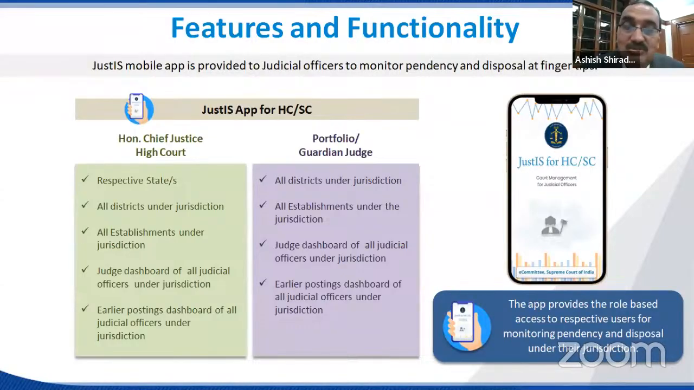Supposing the Chief Justice wanted to see the pendency and disposal of a particular judge, he can select the judge and not only see the pendency and disposal, but the cause list, the calendar, and how the cases are posted. So all these facilities are available to the Chief Justice. So at various levels, pendency or disposal can be monitored. That is at state level, at district level, or even at establishment level, and finally also at judicial officer level. So these are the dashboards which are available to the Honorable Chief Justice.